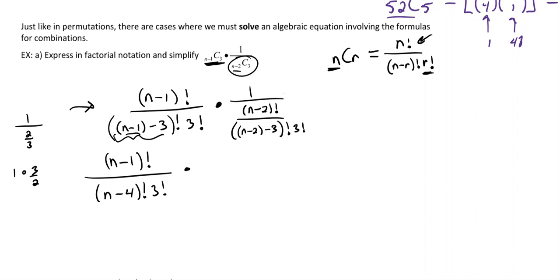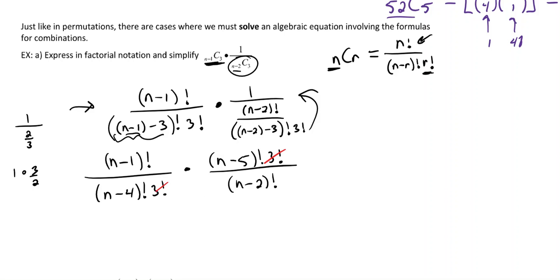Anyway, I'm going to flip this one up to the top, and I'm going to simplify in the same step too. So this would be the same thing as (n minus 5) factorial and then 3 factorial over (n minus 2) factorial. So we're pretty set up now. Now we can start simplifying just like we did in the other lesson. One that's kind of easy pickings here would be our 3 factorial.